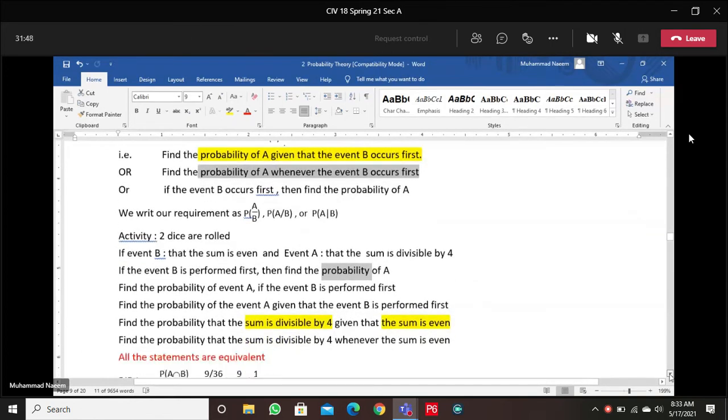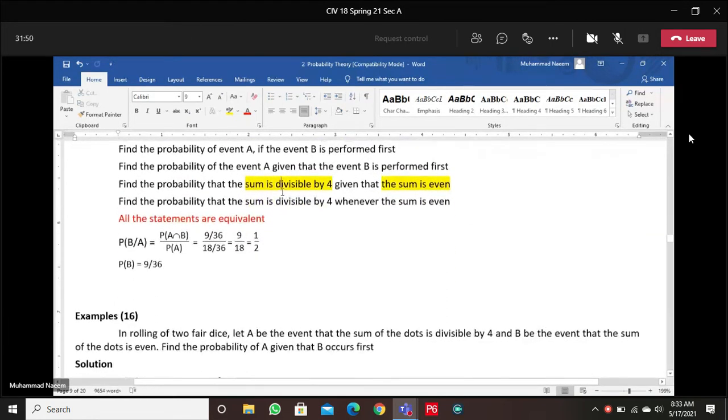Look at this example. The event after given that, after these keywords, the sum is even, is performed first.